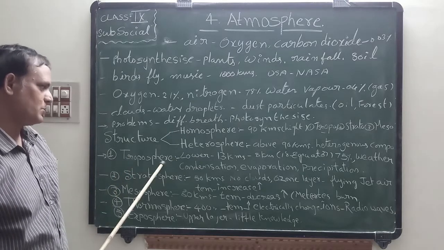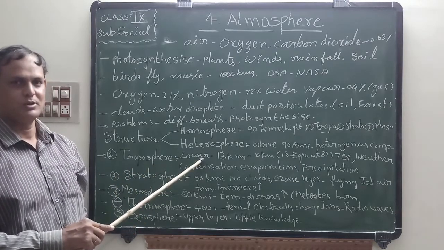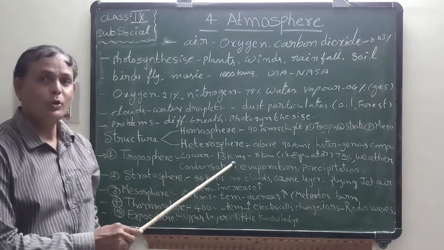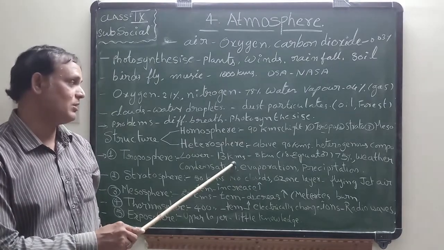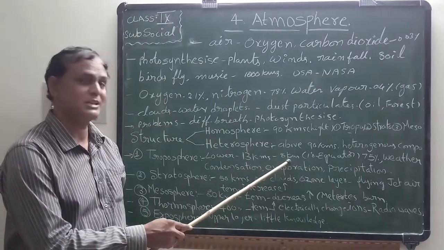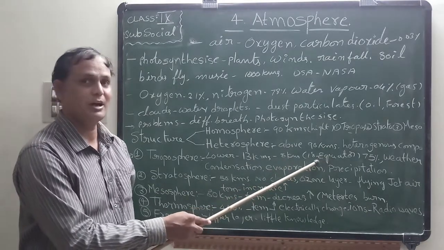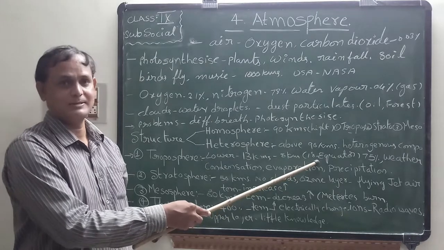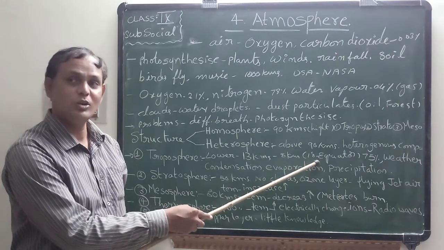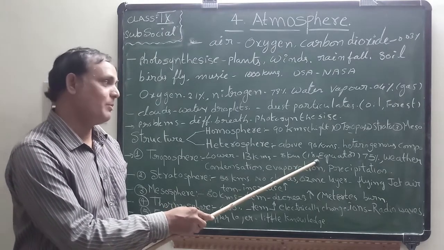First one is troposphere. This is the lower layer. It extends up to 13 kilometers. How many kilometers? 13 kilometers. In some areas it extends 8 kilometers, but in the equatorial region it extends up to 18 kilometers. Have you understood? Very important. At the equatorial region this layer extends up to 18 kilometers.